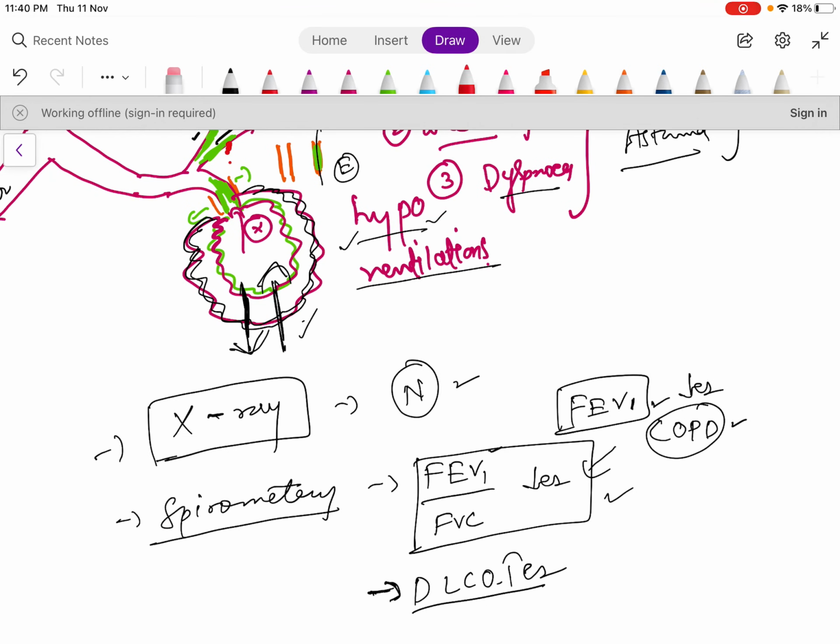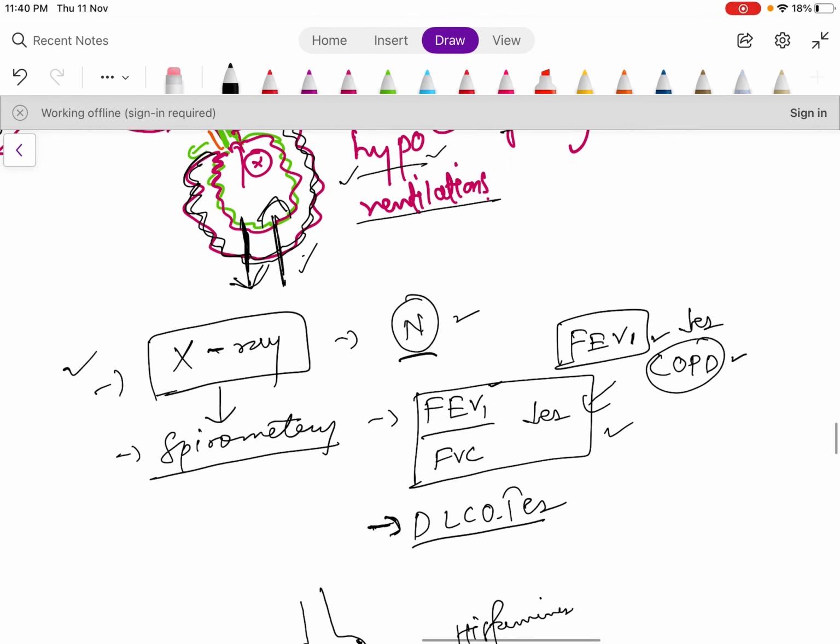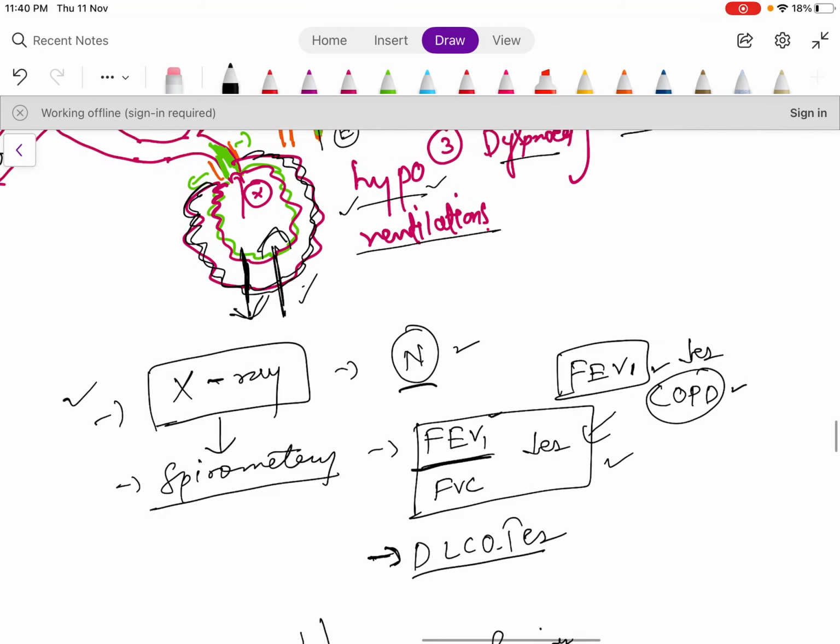Now when a patient like this comes to the ED and an X-ray is done, the X-ray will be normal. So what will be the next step? Spirometry. In spirometry, the FEV1 by FVC ratio will be decreased. Why does this happen?